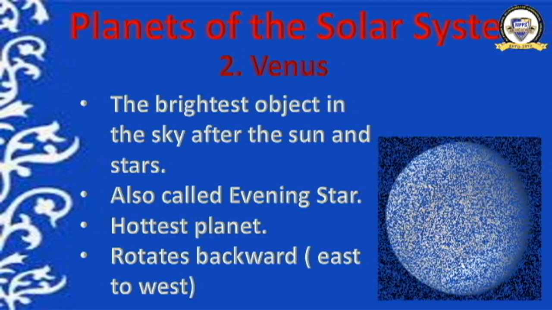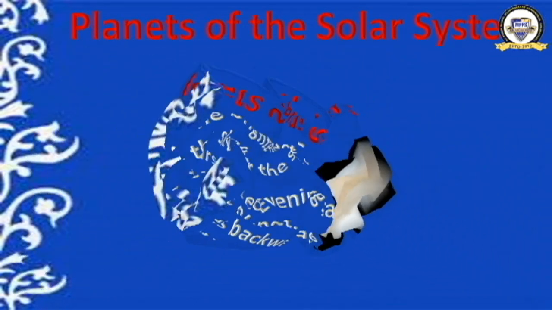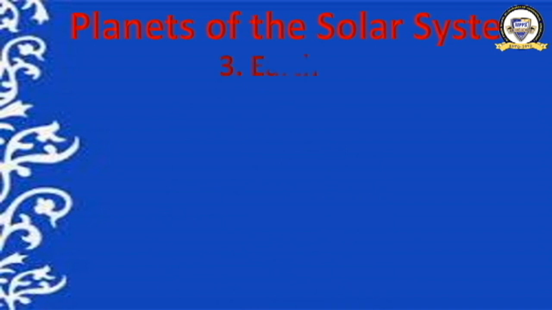Okay. And it does not have any moon. Venus doesn't have any moon. This is a photo of the moon. Okay, the brightest object in the sky after the sun and the moon, known as evening star, hottest planet, and it rotates backward from east to west. Right? Moving to the third one.